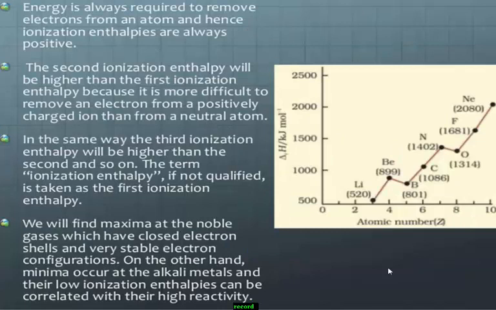Students, energy is always required to remove electrons from an atom, and ionization enthalpy is always positive. Already you know this point. Second ionization enthalpy is higher than the first because it is very difficult to remove an electron from a positively charged ion than from a neutral atom.